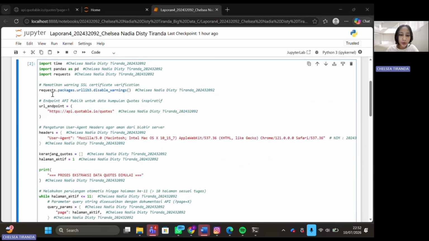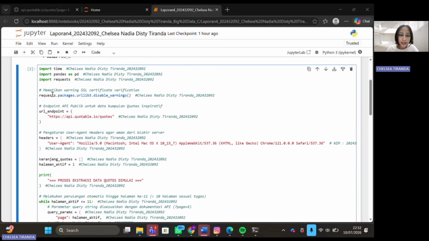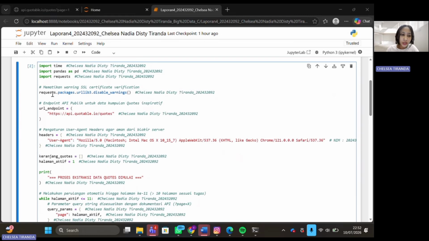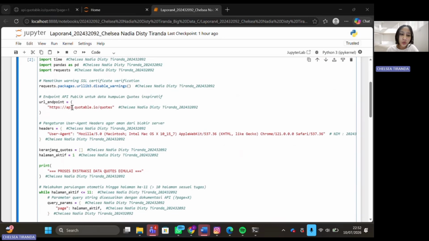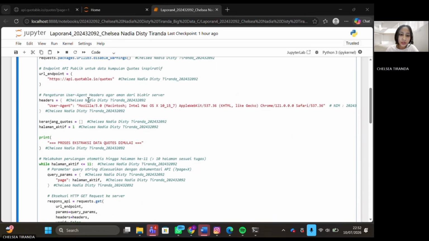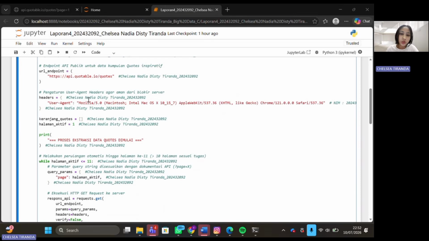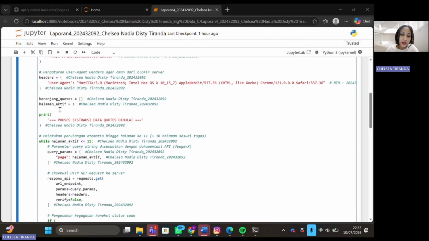Alright, now I will explain the program flow in more detail following the order of the code I wrote. First step, I set up the API endpoint variable, which is https://api.quotable.io/quotes. I also add a user agent header to the request, the purpose being so that the request I send looks like it's coming from a real browser, so it doesn't get blocked by the server. Second step, I set two container variables, namely keranjang_quotes, an empty list to hold all the quotes data that get successfully retrieved, and halaman_aktif, which I set starting from 1 as a marker for the page